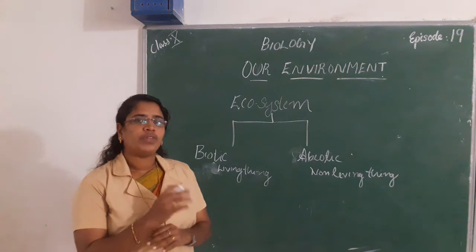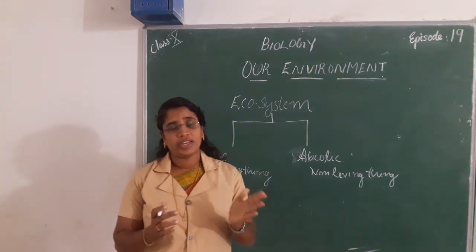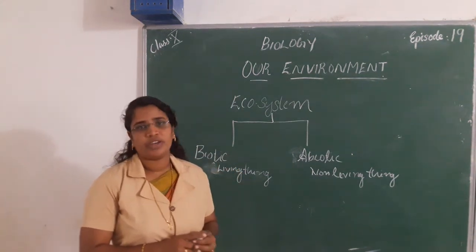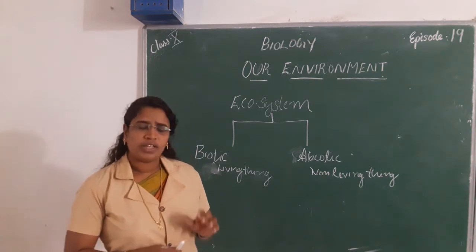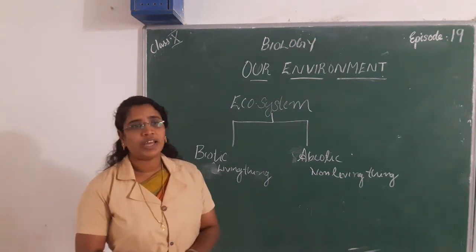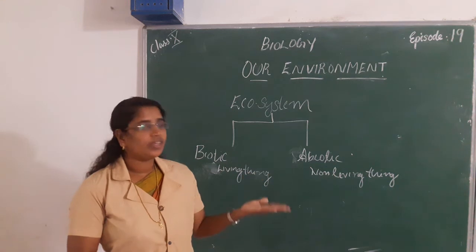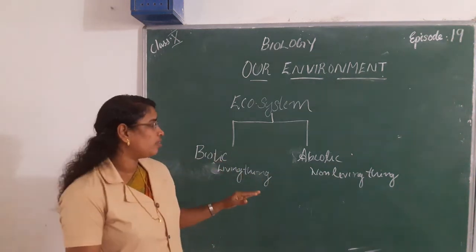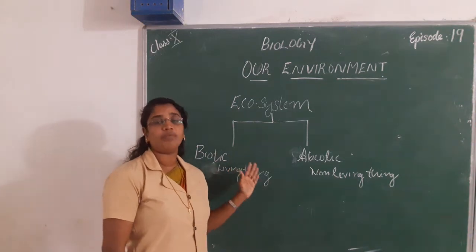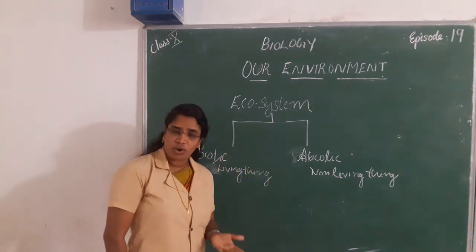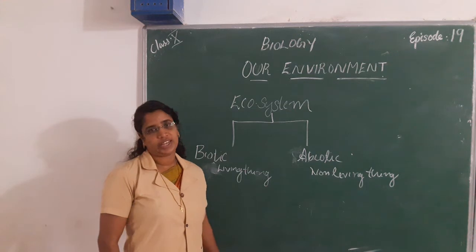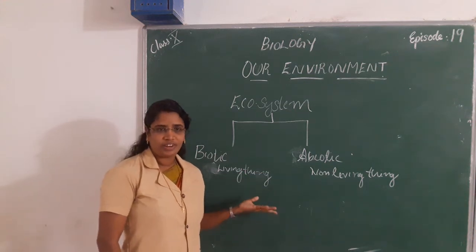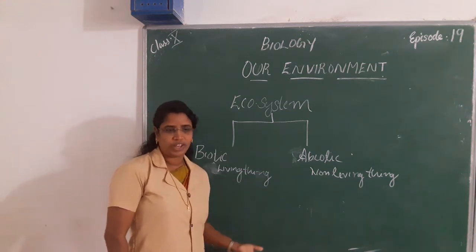The activities of the living things, like reproduction and nutrition, are all controlled by the action of the non-living things present there. We can observe so many living things in the garden, and at the same time so many non-living things like wind, water, soil.